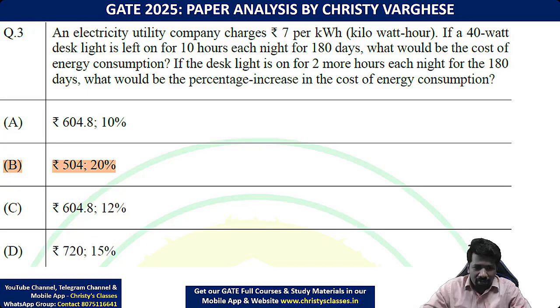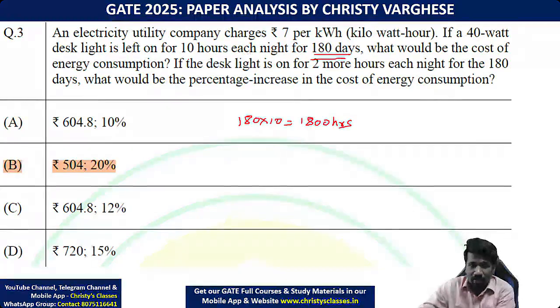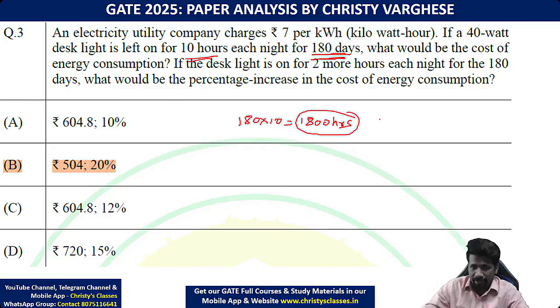So 10 hours, 180 days means कितना hours हो गया, हर दिन 10 hours. So 180 into 10, 1800 hours. One day 10 hours. ऐसा 180 days है तो 1800 hours हो गया ना. 1800 hours, every hour 40 watt electricity usage होगा.